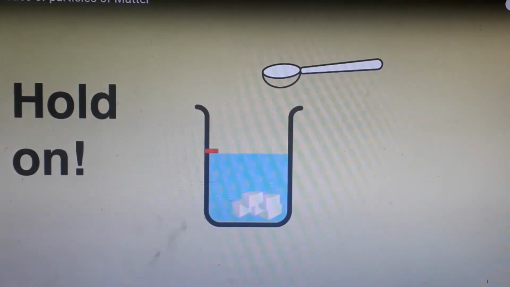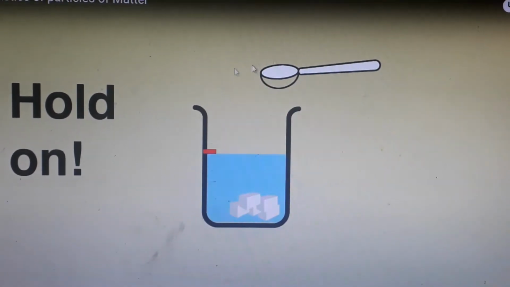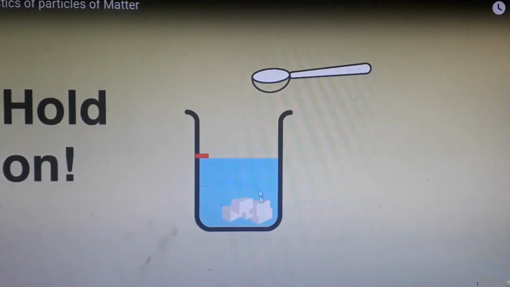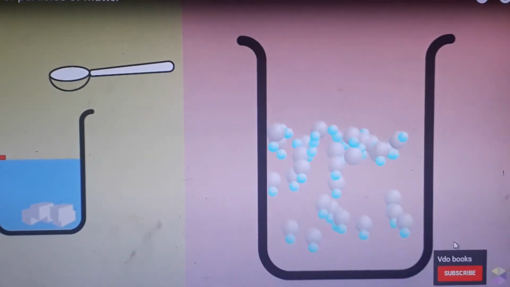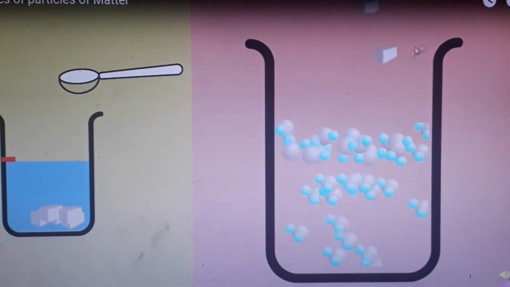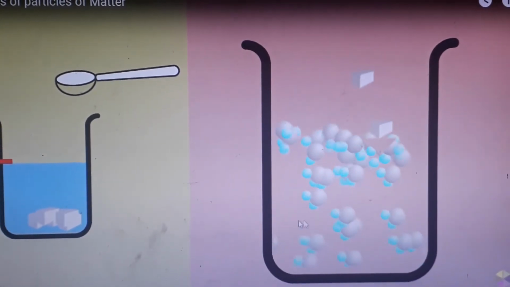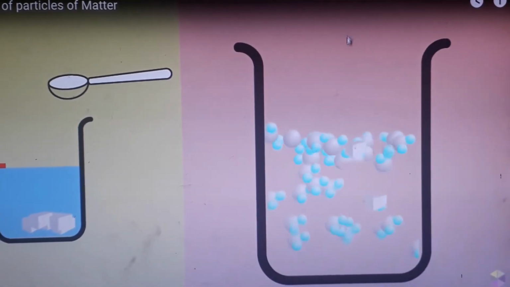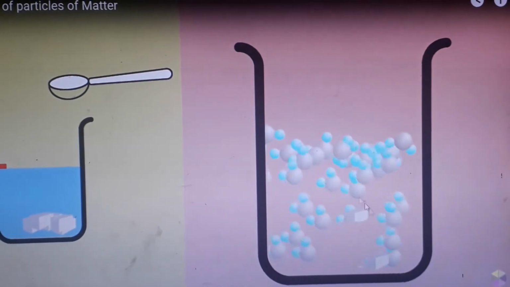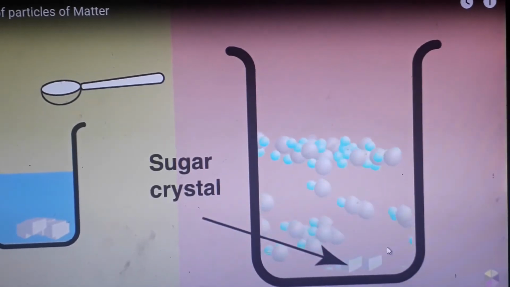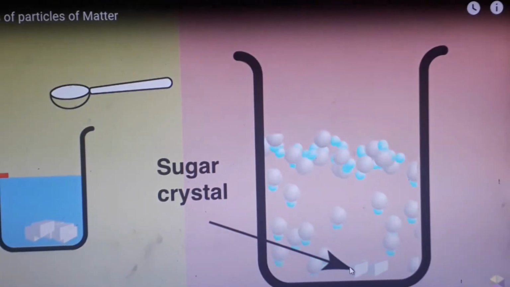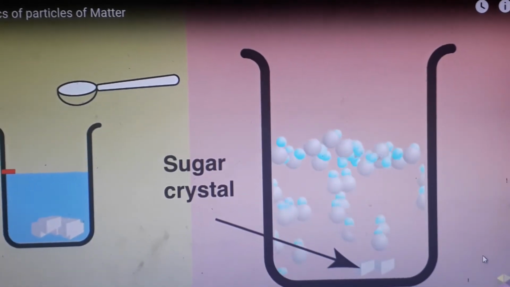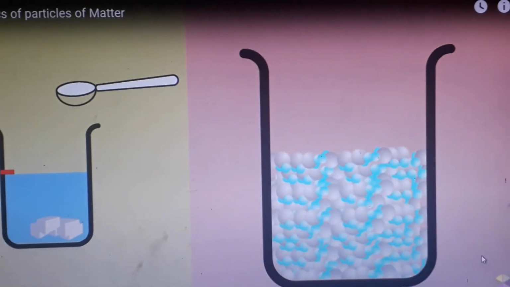So what is the reason? How does the sugar molecule cut through the water and reach the bottom? We will try to understand at the molecular level. See, these are the water molecules. The water molecules have a lot of space in between them. That is why the sugar molecules use up all the space and come down. They can cut through those spaces, and that is why the sugar particles were able to come down to the bottom of the beaker.